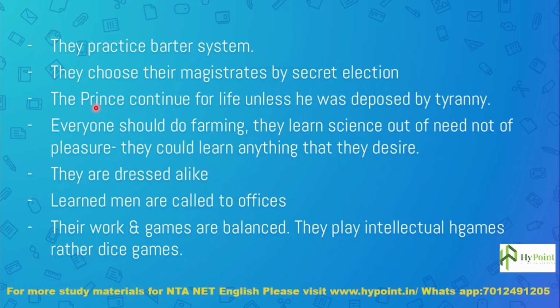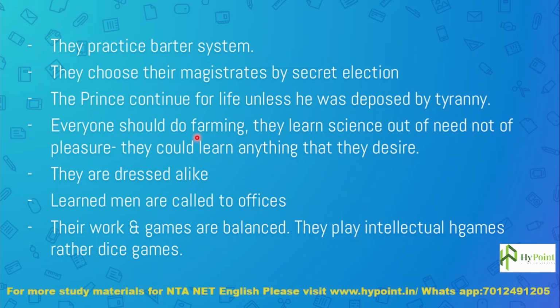So for a lifetime he will be a prince, but unless the prince becomes tyrannical or hypocritical, he can continue as prince. Otherwise he will be dethroned and won't be a prince anymore.